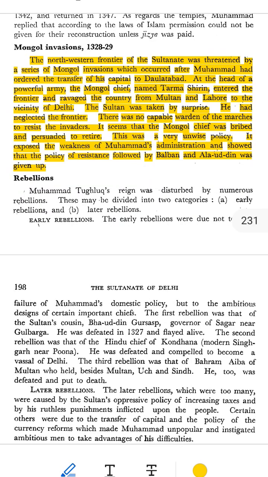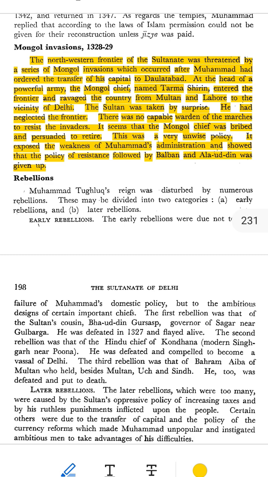Here is a great, deep, and detailed summary of the Mongol invasions of 1328 to 29 during the reign of Sultan Mohammad bin Tughlaq, written in the simplest possible language, with all key facts, background, causes, events, and effects explained clearly, like telling a beginner-friendly story. Deep, detailed summary. Mongol invasions, 1328 to 1329. During the rule of Mohammad bin Tughlaq, Sultan of Delhi, 1325 to 1351.